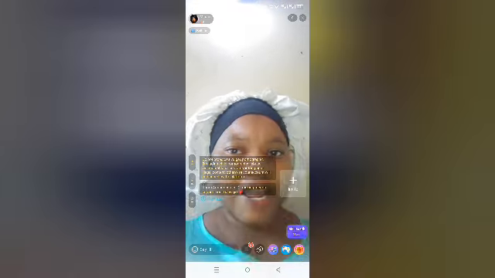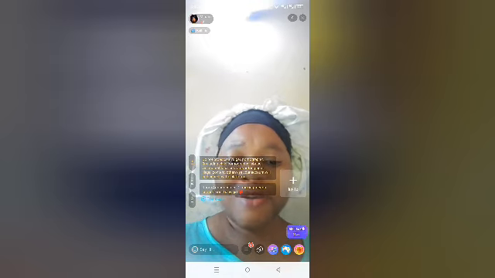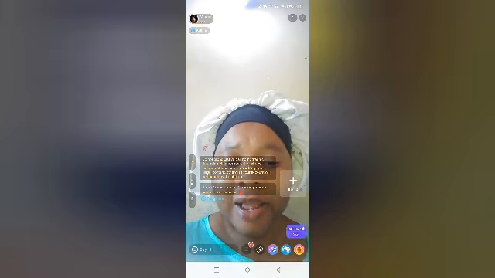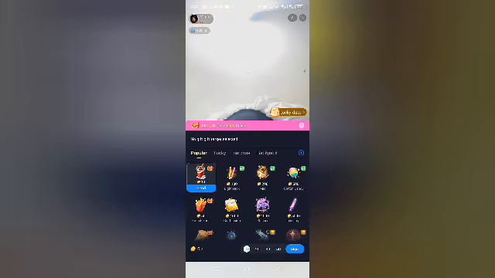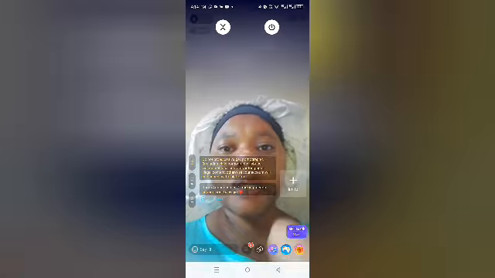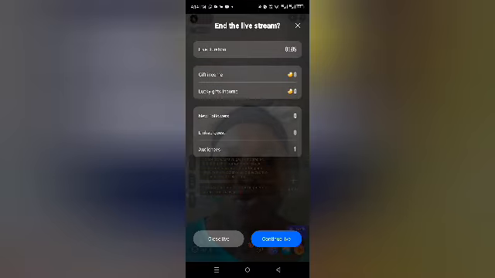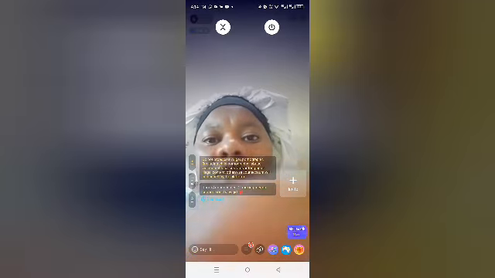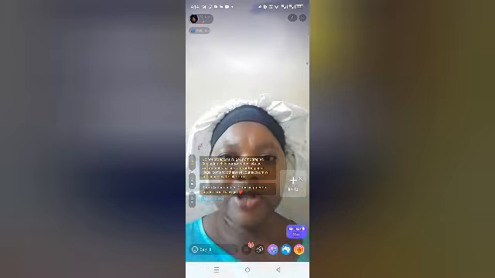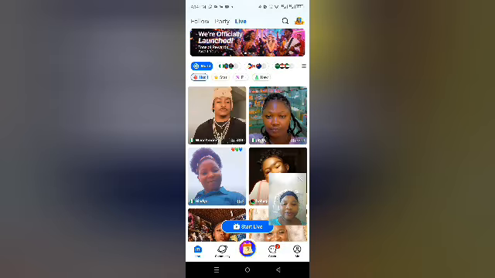PK, once you win, you also earn. All right, this icon is for gift. It's for gift icon to gamble or to gift yourself. So this is where you can minimize. You can close the live or you continue the live. Yeah, this app you can minimize even while you are doing your live streaming. As you can see, I've minimized it right now.